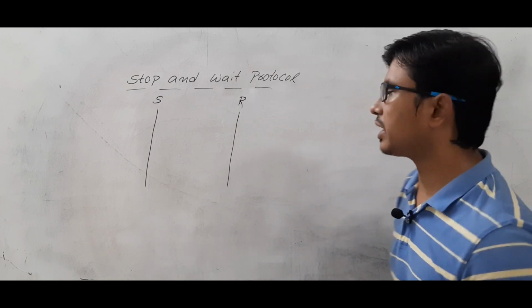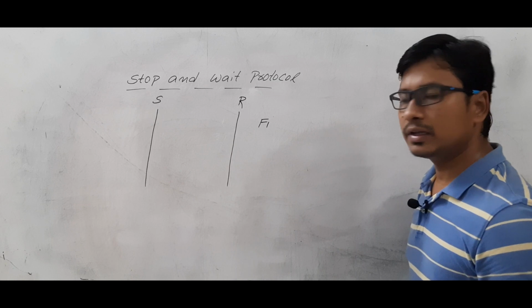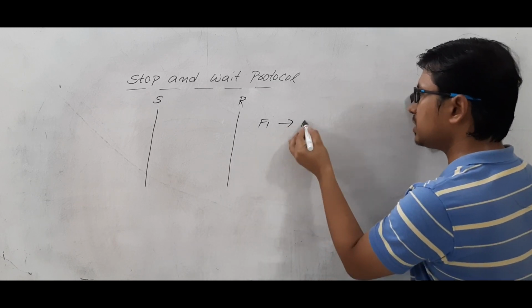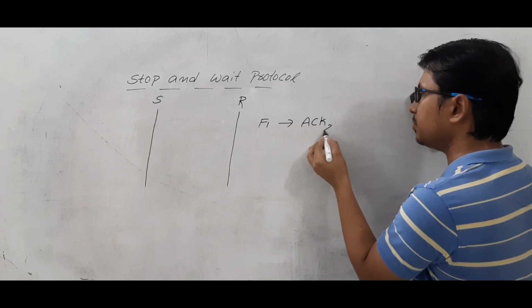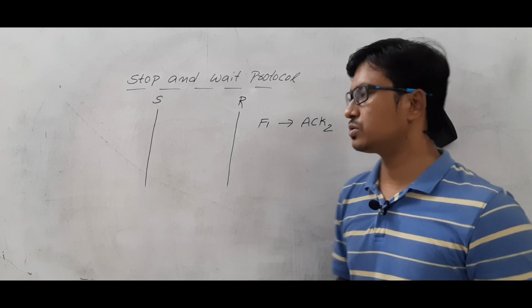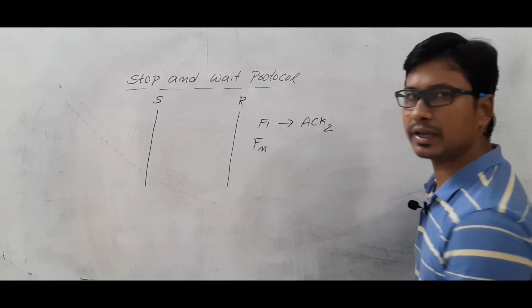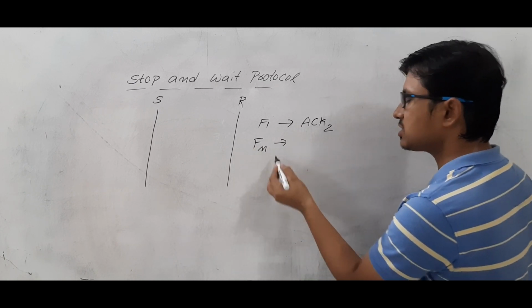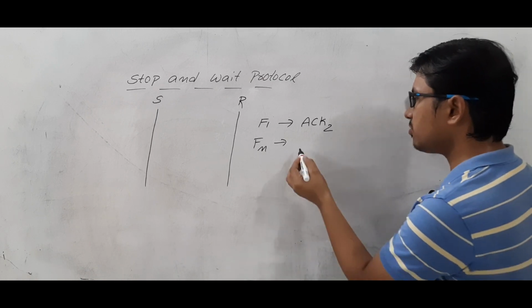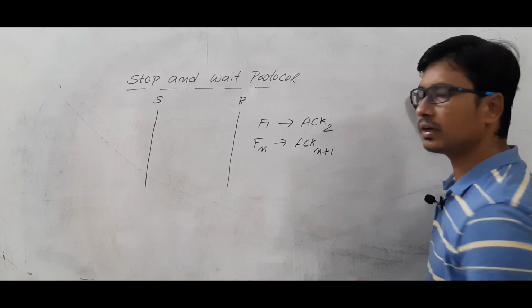What is a positive acknowledgement? If you are sending frame number 1, then the acknowledgement will be sent as ACK2, meaning you are waiting for packet number 2. So in general, if you are sending frame number n and the receiver receives it correctly, then the receiver will send the acknowledgement as ACK n+1.